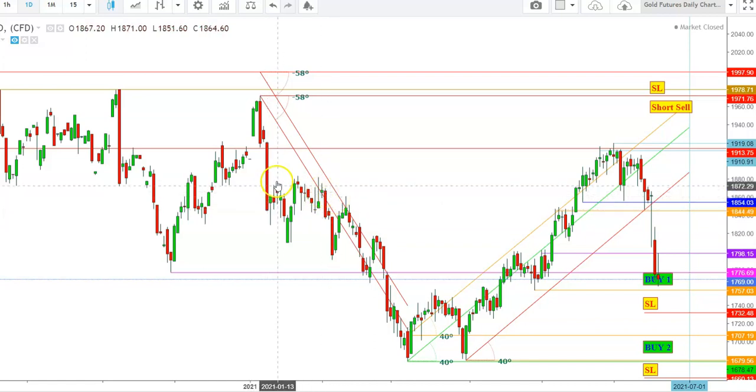So here you can see how gold futures attempted to sustain above the levels of 1871 from January 12th and continued to struggle to sustain above the levels of 1873, but could not, and finally started to move downward.